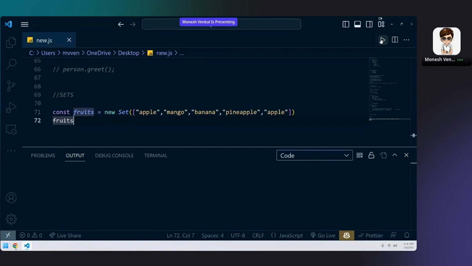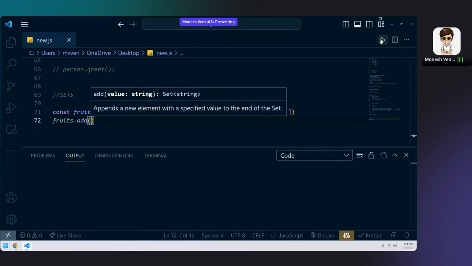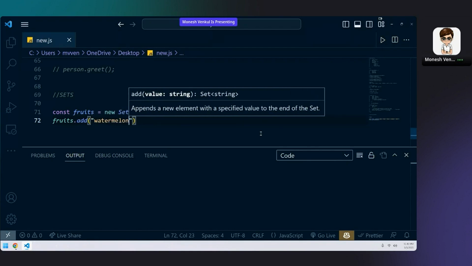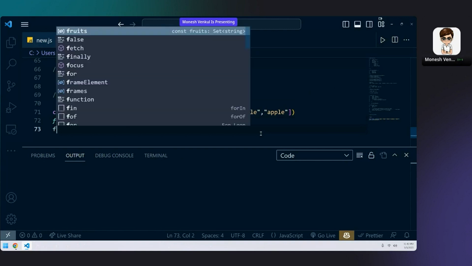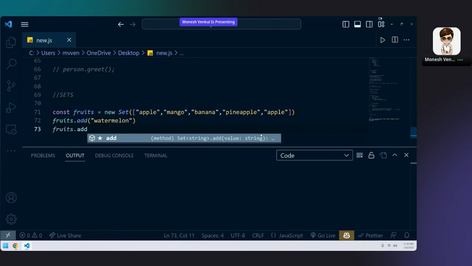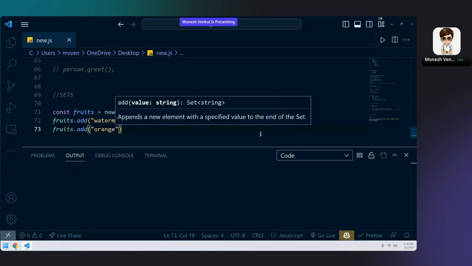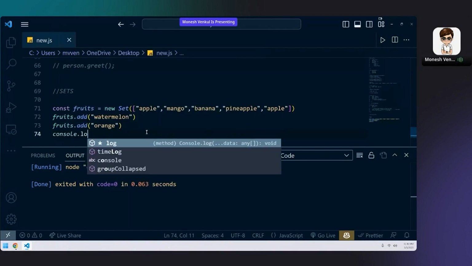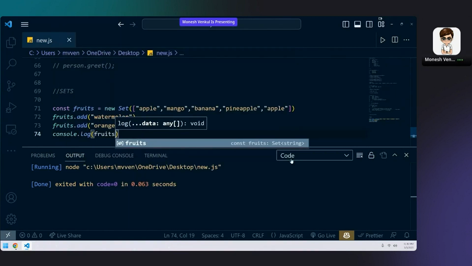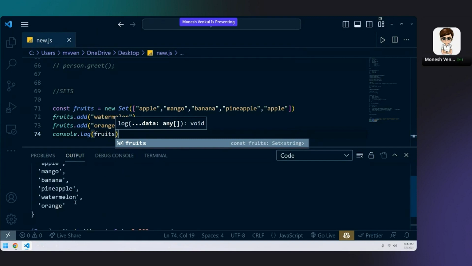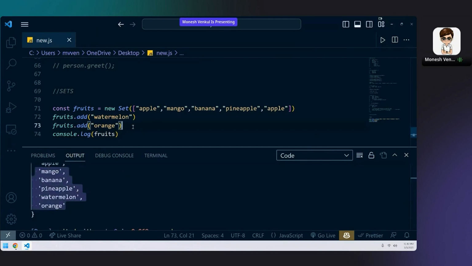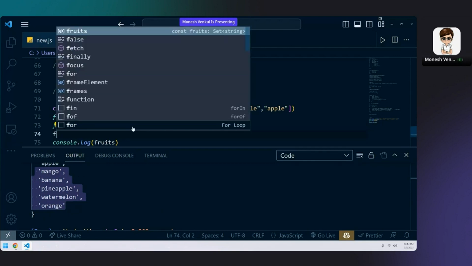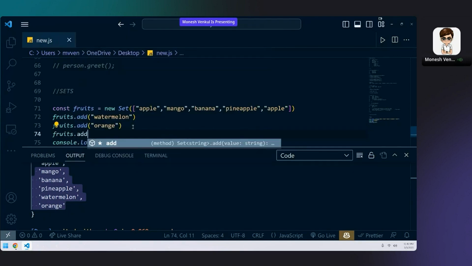So we have some methods now. Fruits dot add. You can add, maybe like watermelon. Summer is approaching. Fruits dot add orange for health. So yeah, you can add these things, and I have to do console.log fruits again. It will be automatically added. Even if you're trying to add a duplication, it won't get added. For example, if again I do fruits dot add, maybe like mango.